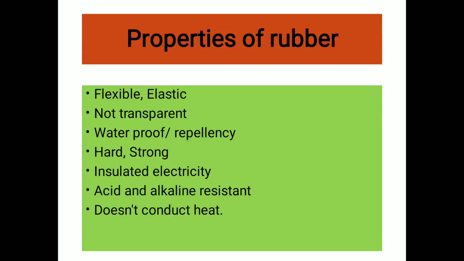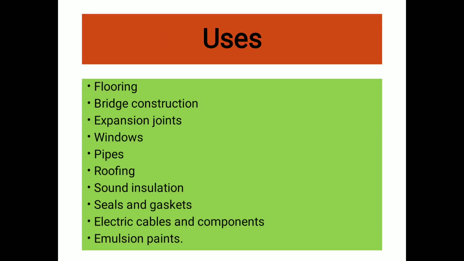Now next topic is the properties of rubber. Rubber is flexible in nature. It is elastic, meaning it can change its shape. It is not transparent. Rubber is waterproof or water repellent. Rubber is hard and strong. Rubber is an electrical insulator. Rubber is acid and alkali resistant and it doesn't conduct heat.